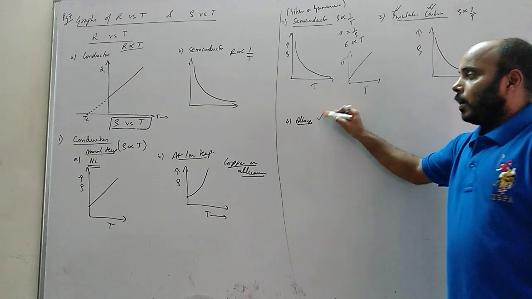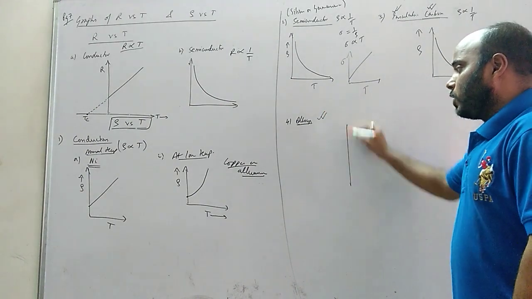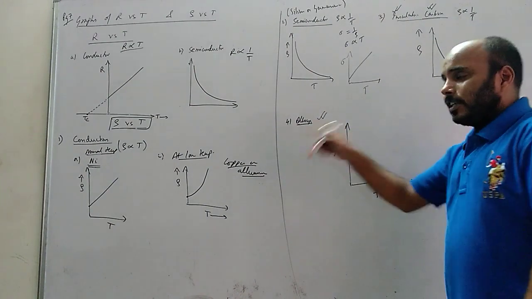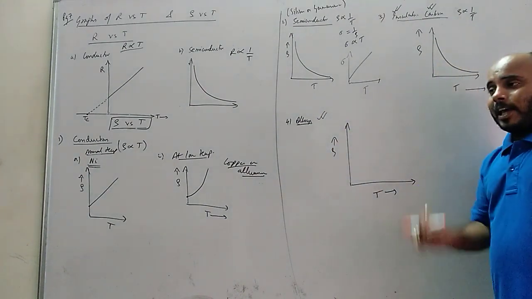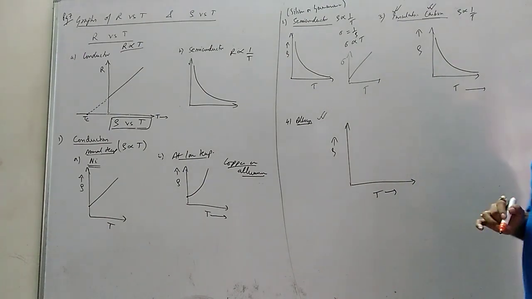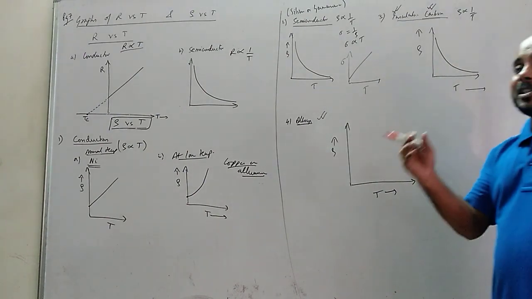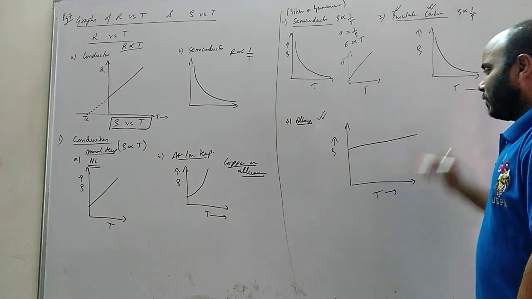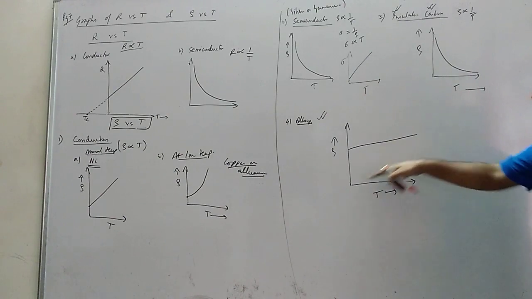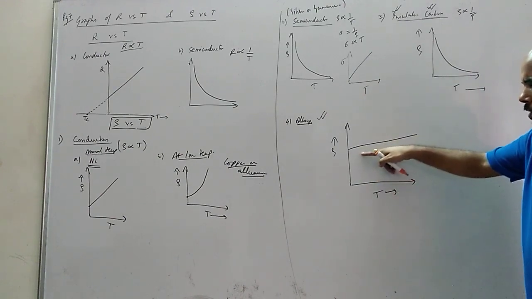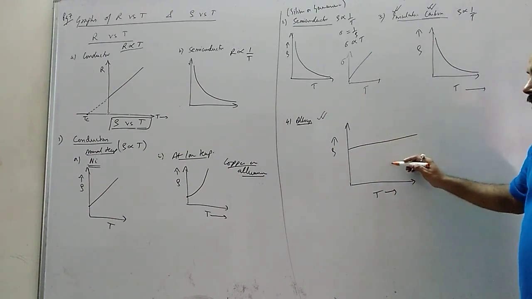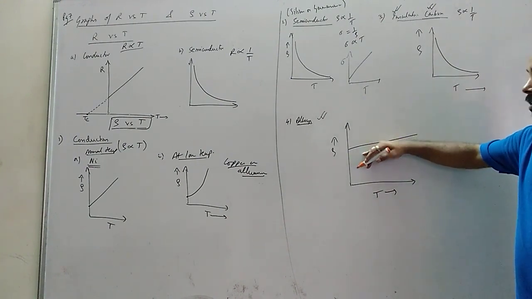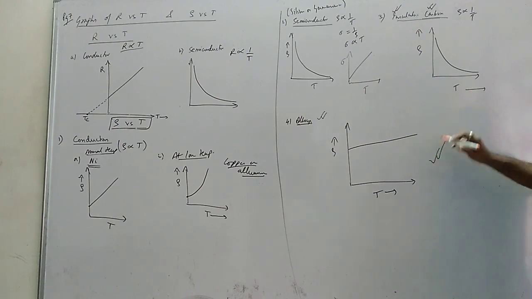Now, again, a very interesting case: alloys. What is the variation of resistivity versus temperature for alloys? We understood in the previous video that for alloys, the alpha value is very small. Change in resistance and resistivity is very small. So what will happen? It will be almost a straight line. Not a parallel line, it will be slightly inclined, which shows that the resistivity is increasing but by a very small amount. Okay, so like this. Understood class?